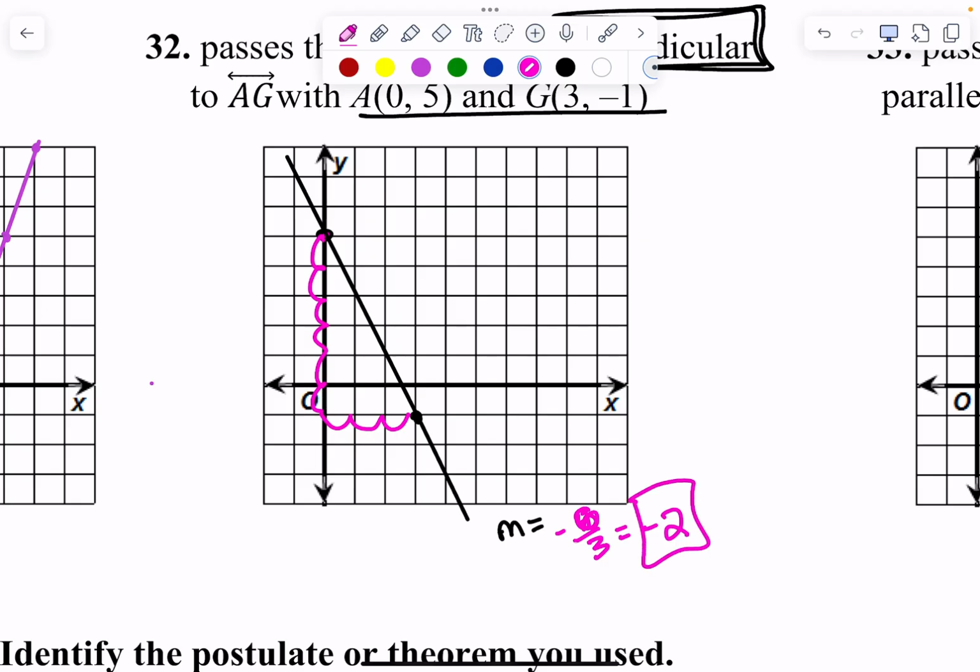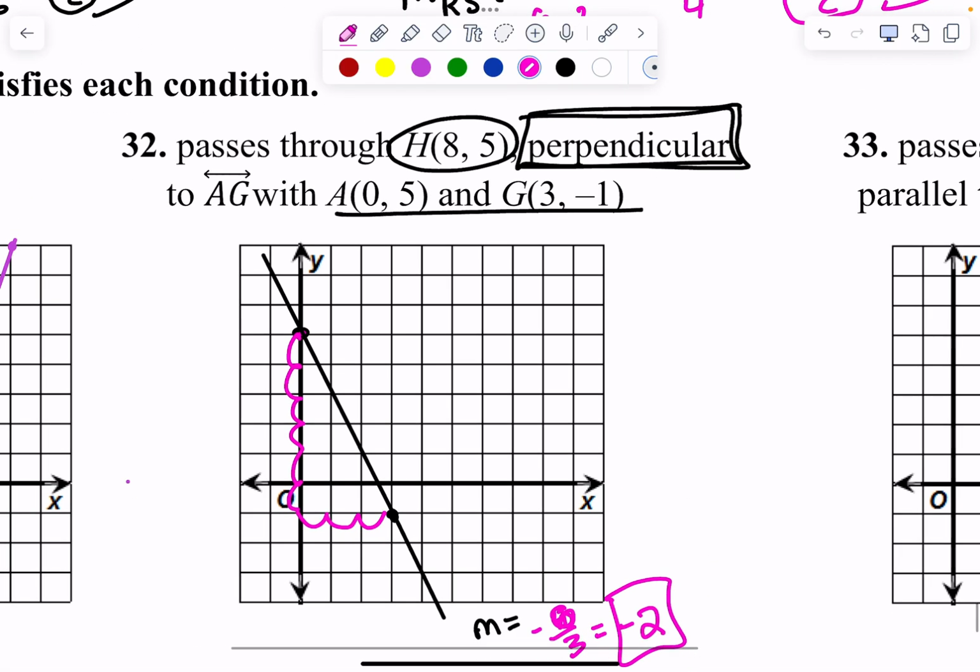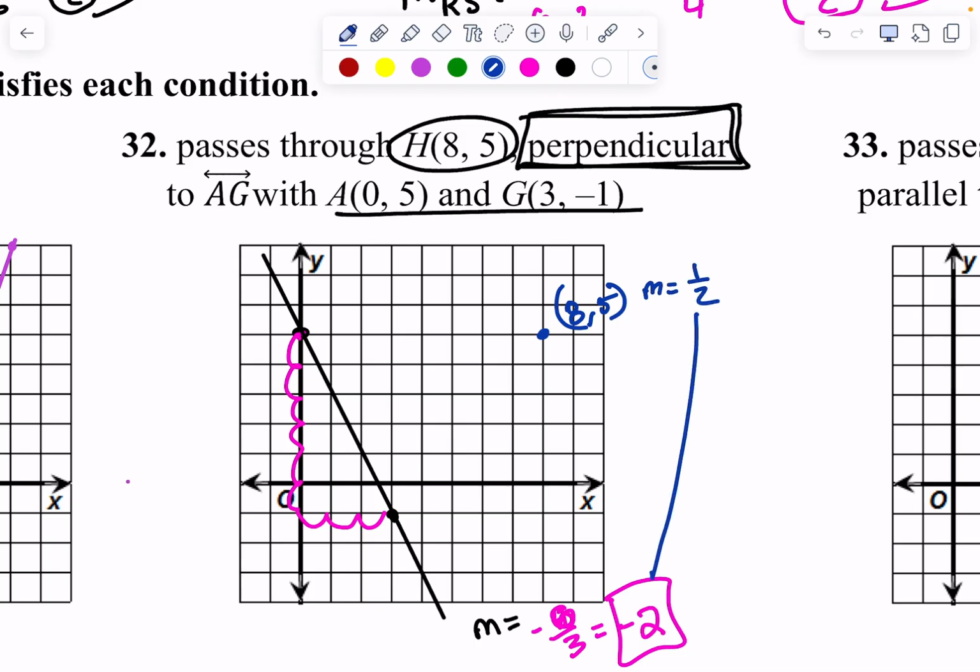But I want my line to go through 8, 5. Let's graph that. I want it to have a slope of 1/2 if it's going to be perpendicular, because these two have to be negative reciprocals. From this point, I'm going to go up 1 over 2 or down 1 left 2, down 1 left 2, and it is not going to intersect at a nice place, correct? Did you do that right?